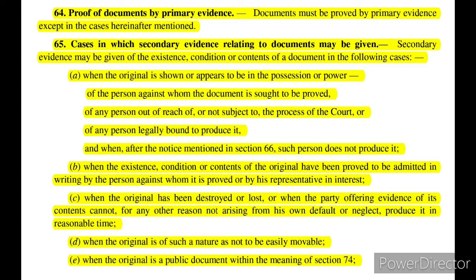Say for example, the document or the material that the primary evidence needs to be given of is of such a nature that it is not easily movable. In that case, we can also give secondary evidence of it. When the original is a public document within the meaning of section 74. Now when we move to sections 74 and 75, we will understand what public and private documents are. Let's for now understand that if the original is a public document within the meaning of section 74, of which primary evidence cannot be given, then also we can give secondary evidence of it.